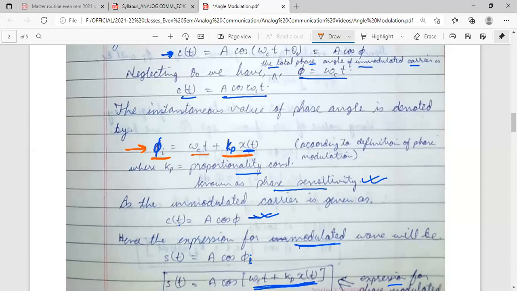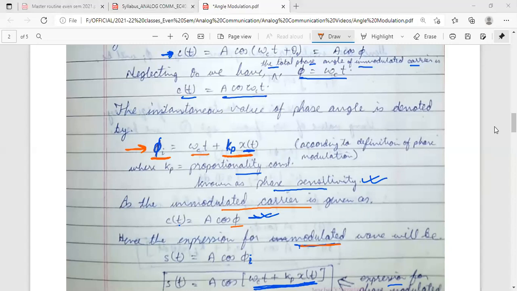This is the unmodulated carrier, and if we want to represent the modulated wave, it can be represented as a cos phi I. Previously we had phi and now we have phi I. This phi I represents the instantaneous or changed value of the total phase angle of the carrier.